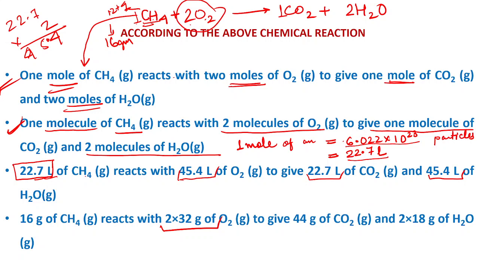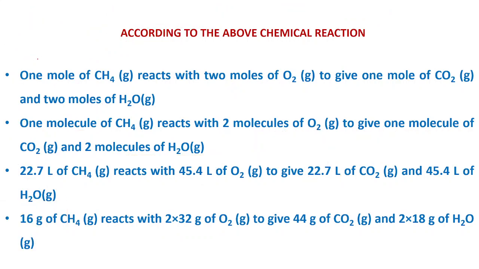So all these things can be written for a simple reaction. For the same reaction, you see how many ways they have represented it. 4 ways they are representing. Now in this reaction, CH4 plus 2O2 produces CO2 plus 2H2O, this value, the coefficient, is known as the stoichiometric coefficient.